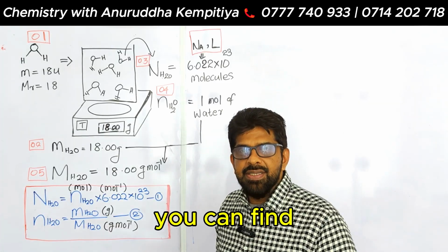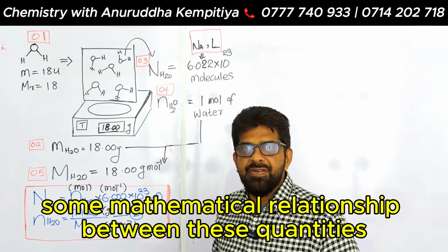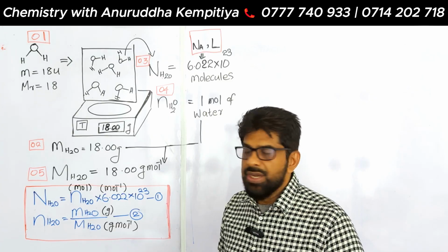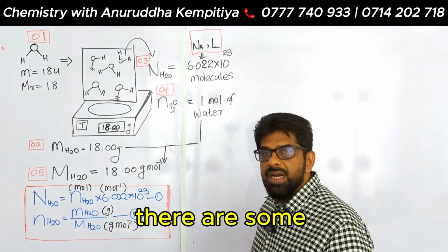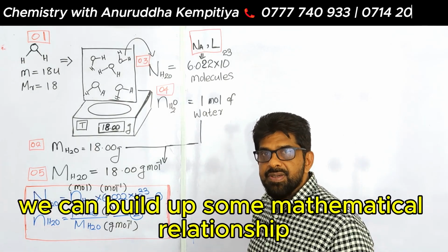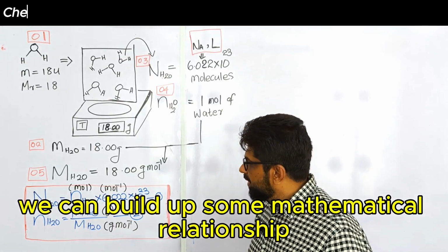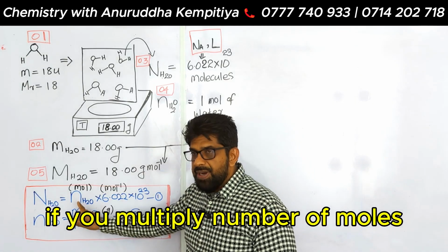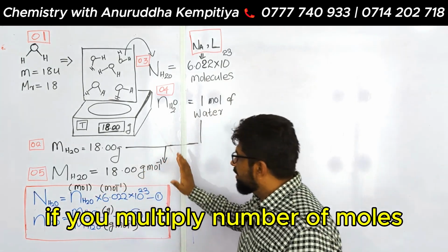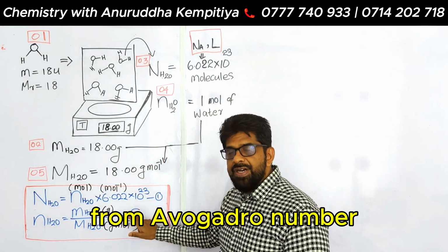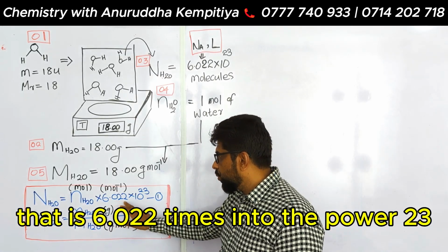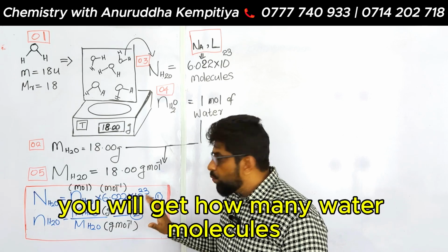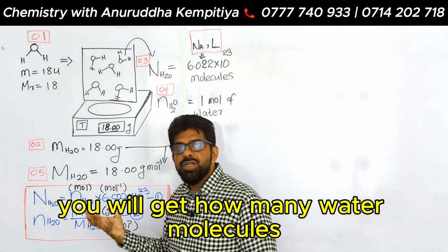You can find some mathematical relationship between these quantities. You will understand from this concept. We can build up some mathematical relationships. See, if you multiply the number of moles by the Avogadro number, that is 6.022 times 10 to the power 23, you will get how many water molecules?